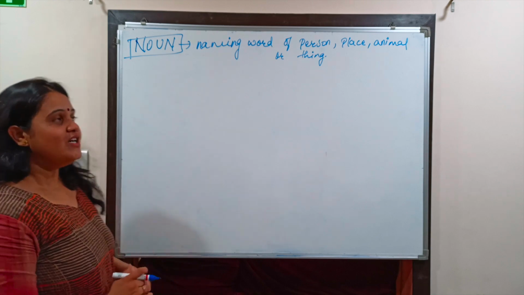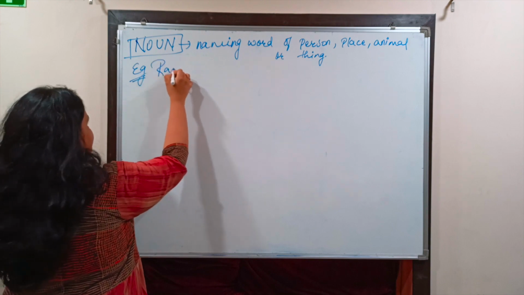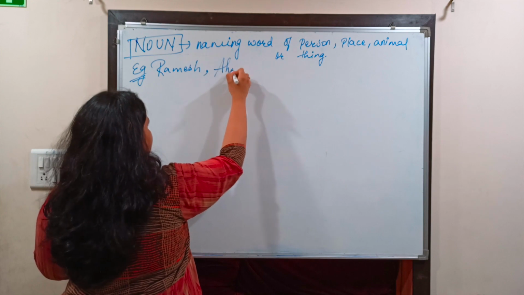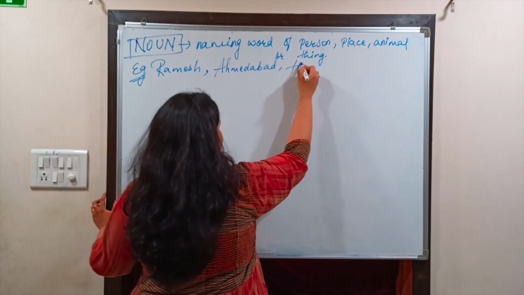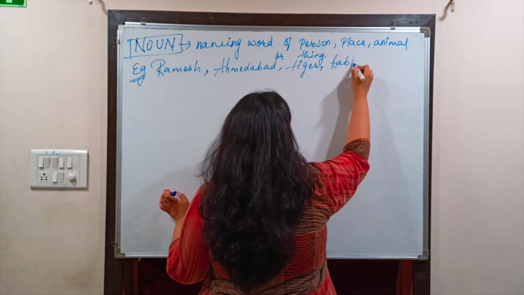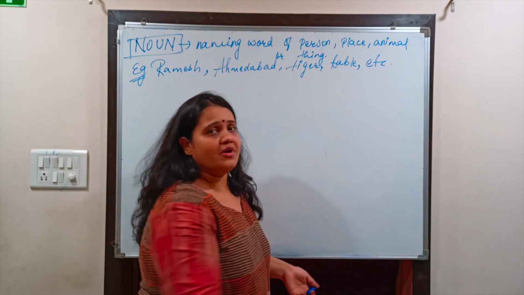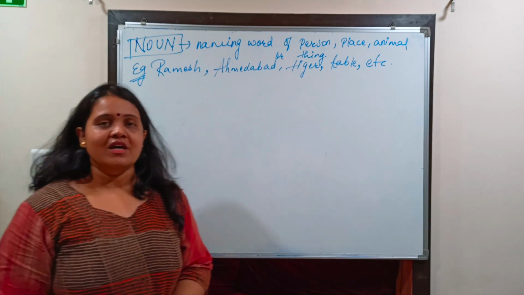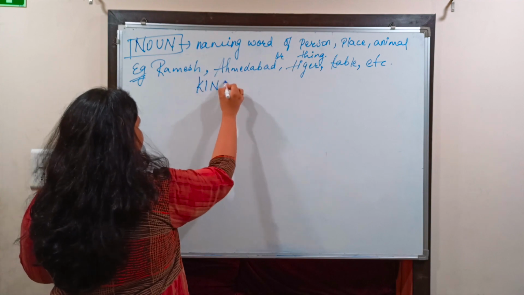So for example, we can say that Ramesh, then Ahmedabad, tiger, table, chair, and so on. Those words are considered as noun. Clear? Now, next kinds of